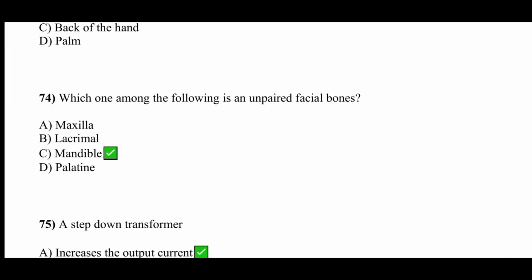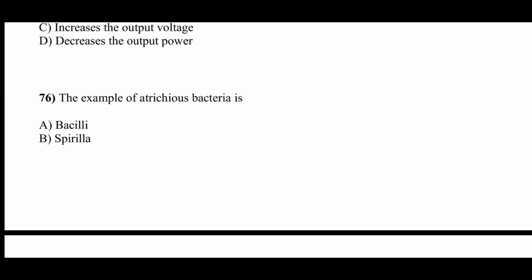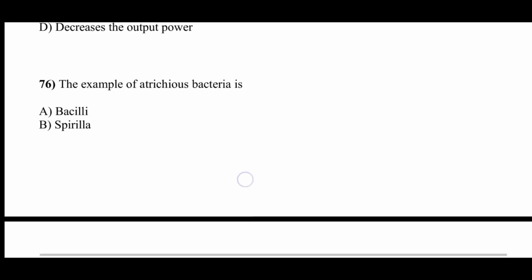Which one among the following is an unpaired facial bone? Option C is correct, that is mandible. A step-down transformer increases the output current. Option A is correct. The example of atrichous bacteria is, option B is correct, that is cocci.